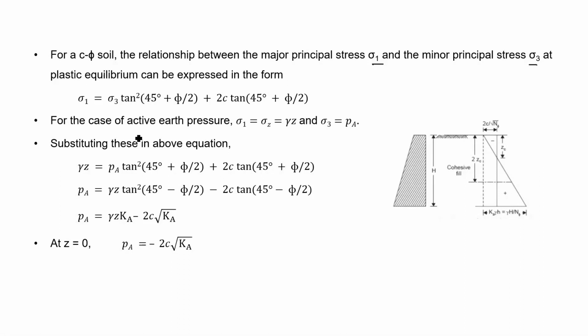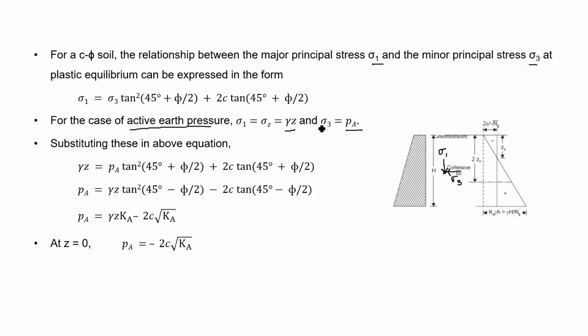And for the active earth pressure at any point, the vertical stress at that point is considered as the major principal stress and the horizontal stress at that point is considered as the minor principal stress. So for active condition, sigma 1 is gamma z, that is overburden pressure, and sigma 3, that is horizontal pressure, is termed as the active earth pressure.